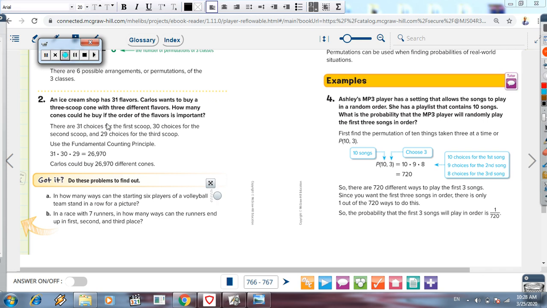If we look here, guys, for this one: in how many ways can the 6 starting players of a volleyball team stand in a row for a picture? How many players do we have? We have 6 players.